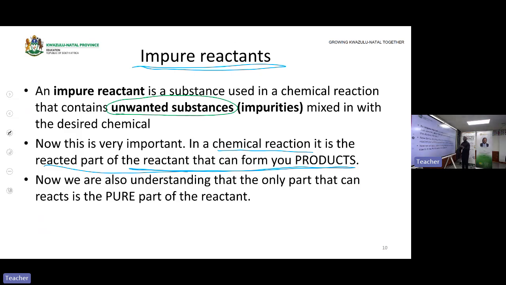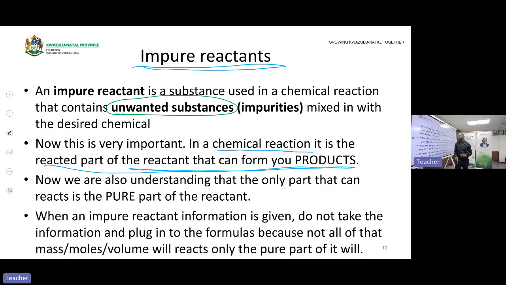But what if I don't have a pure mass? If you don't have a pure mass, it simply means you don't use that mass. You can't take a mass that is impure and work with it as if it will all react in a chemical reaction. But we'll do examples so that you can understand. When impure information is given, you are given the information of an impure reactant, Grade 12, do not use that in your calculations.